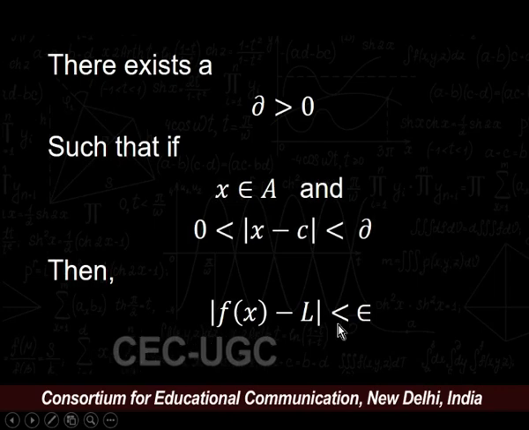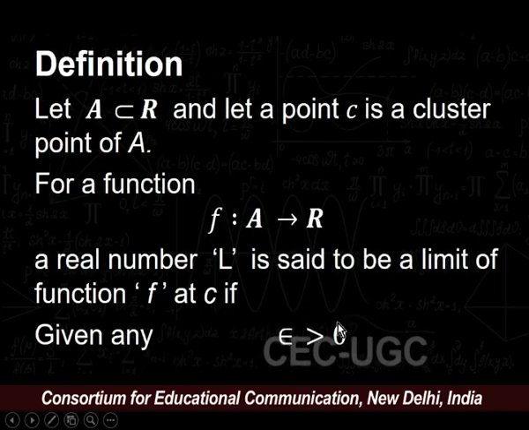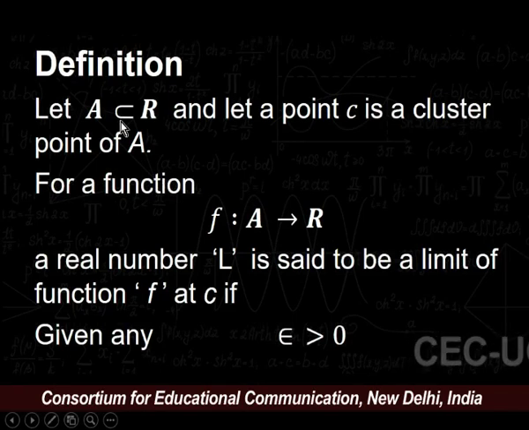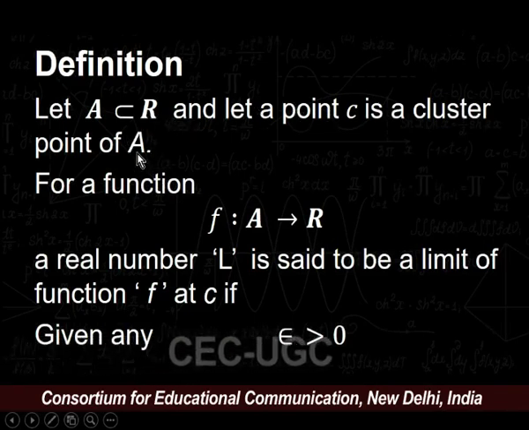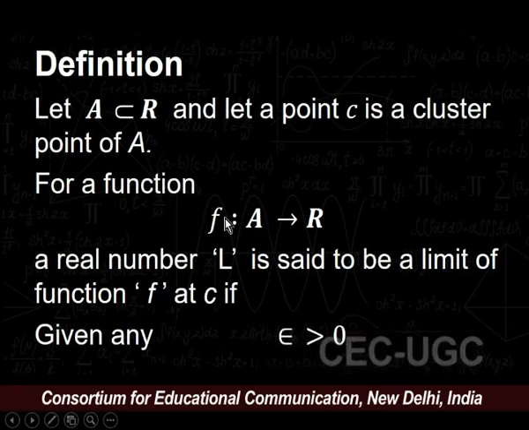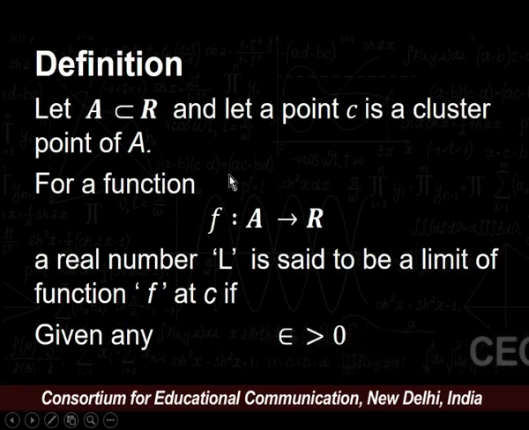I repeat the definition of a limit of a function at a given point. Let A be a subset of the real numbers and let C be a cluster point of the given set A. Now, define a function f from A to the real numbers.